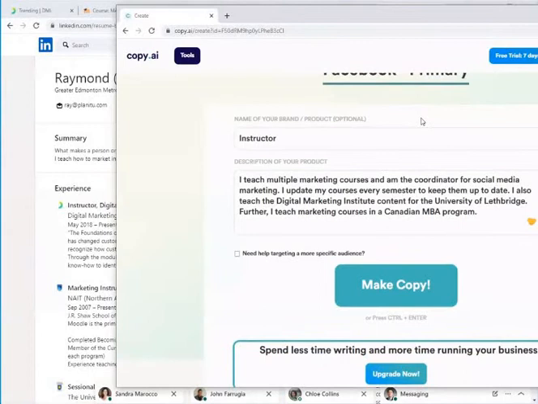Now, considering last week we were looking at writing marketing copy, this comes in really handy. And so what Copy.ai basically is going to do is walk us through some different examples of writing copy, starting with wherever your starting point is.